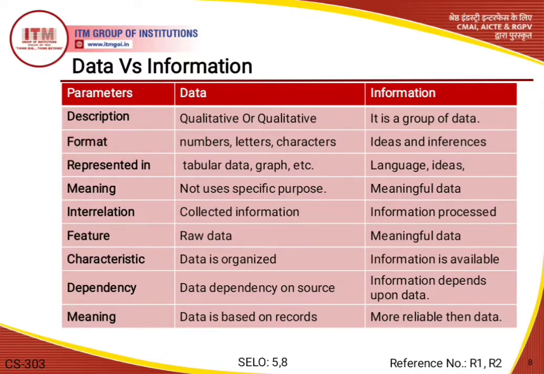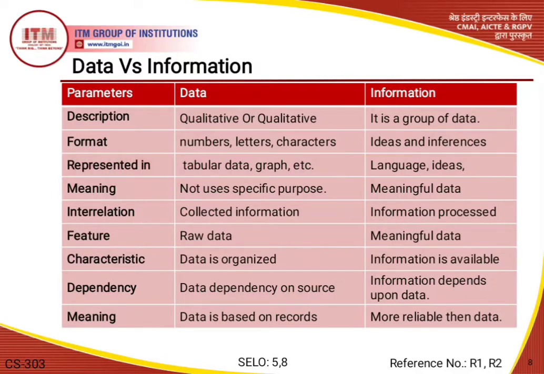Okay, now the second one is format. Here data is represented in the form of numbers, letters, and characters, and information uses the format of ideas and inferences. Now the next parameter is representation.